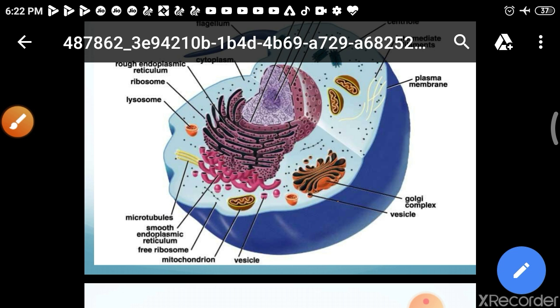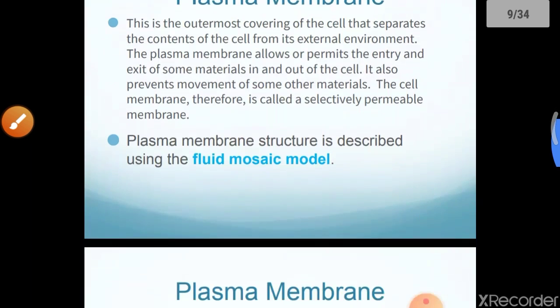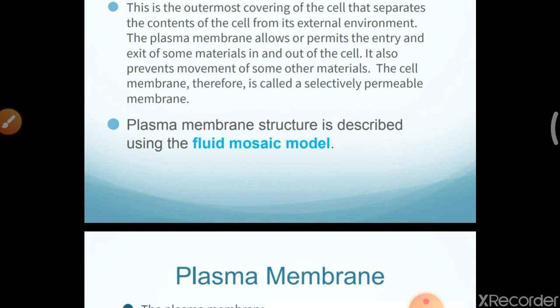So we know that the plasma membrane permits the entry and exit of some materials in and out of the cell. It also prevents the movement of some other materials. The cell membrane is therefore called a selectively permeable membrane.